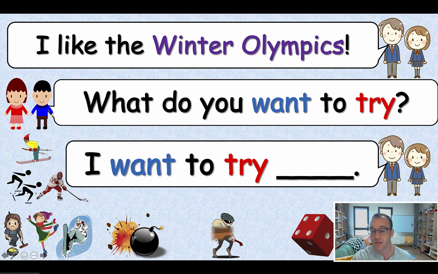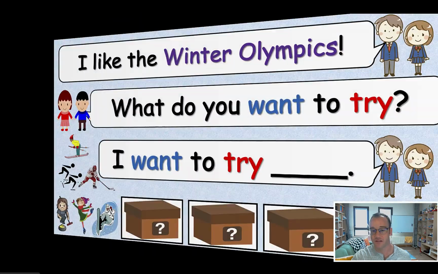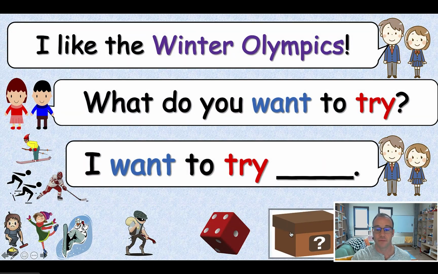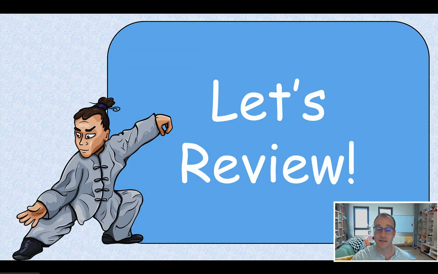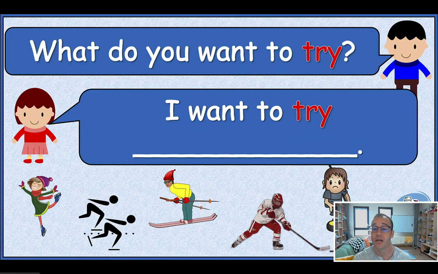And yeah, I moved around all of the pieces. Obviously, they're not in the same place each time. That would be too easy, right? At the end of the class, I have a slide here for a review. You can take this slide and put it in the review part of your next lesson, so the kids can come up in the next lessons, what do you want to try? And they say their answer. So this can be used at the end of the lesson to review, and then it can be added to future lessons as a review for the next few weeks, next month, or whatever you like. And that is the whole lesson.